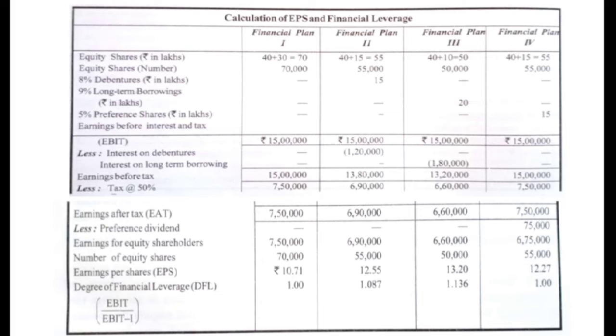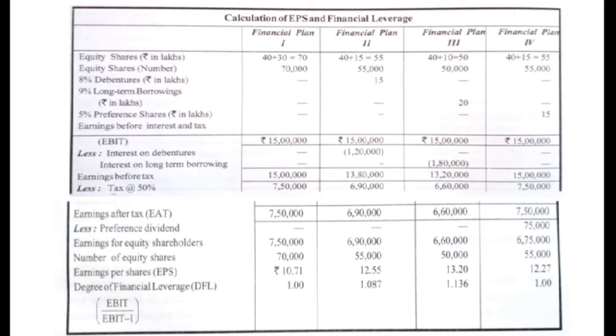So the equity share capital under financial plan 3 will be existing 40 lakhs plus new 10 lakhs, that is 50 lakhs. Then under the fourth financial plan, the company wants to raise the required amount of 30 lakhs, 15 lakhs in the form of equity and 15 lakhs in the form of preference shares. So the total share capital under the fourth financial plan will be existing 40 lakhs plus new 15 lakhs, so it will be total 55 lakhs. So here we finished with the calculation of total equity share capital under each of the financial plans.